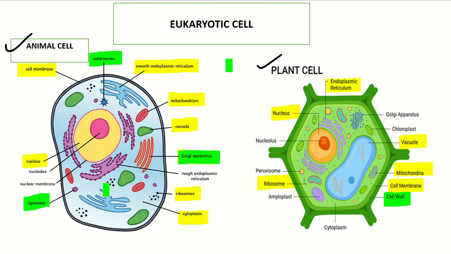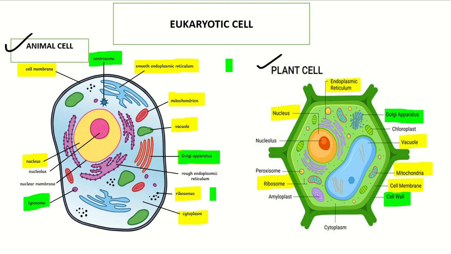Well organized Golgi apparatus is present in the animal cell. The plant cell has Golgi apparatus, but with a different construction, because they do not have the complete structure of the Golgi apparatus. The Golgi apparatus present in the plant cell is known as dictyosome. We are not calling it Golgi apparatus, we are calling it dictyosome.